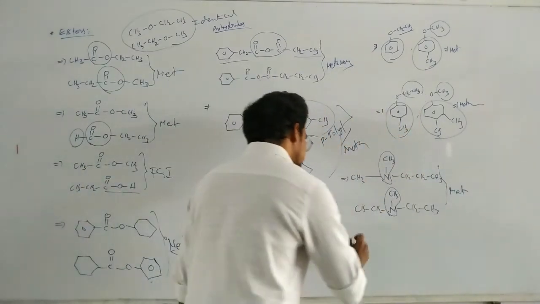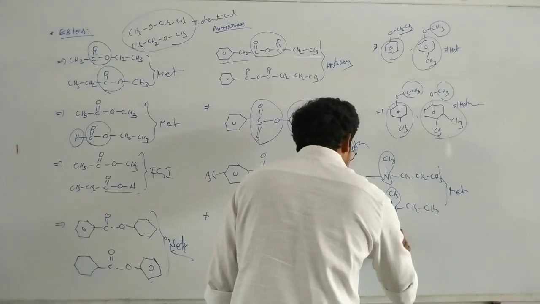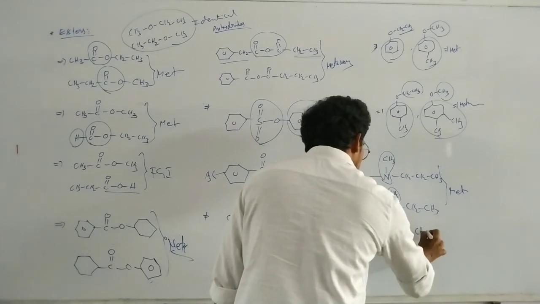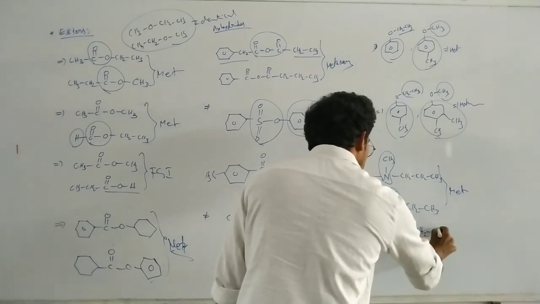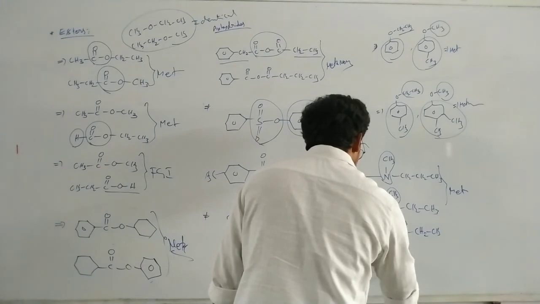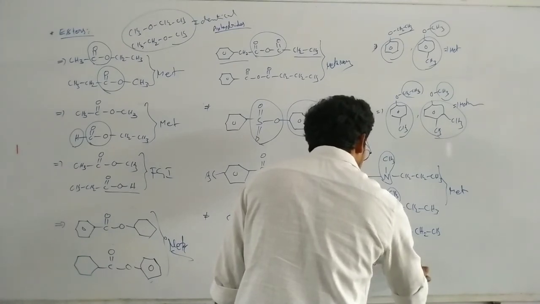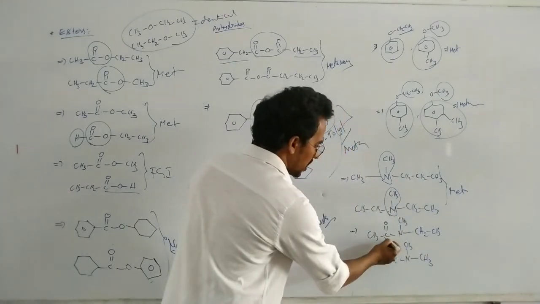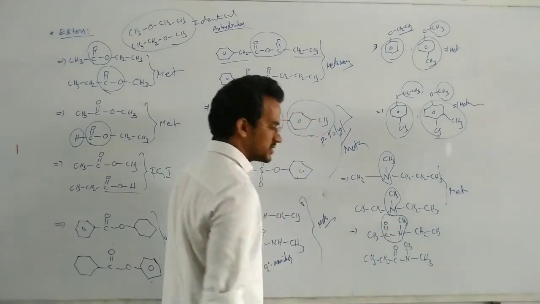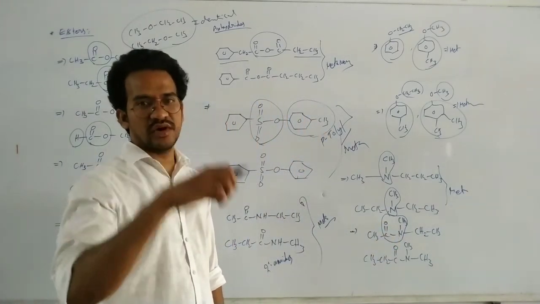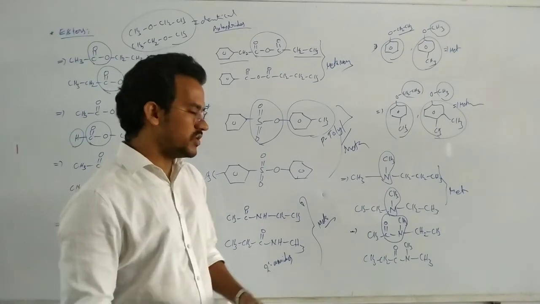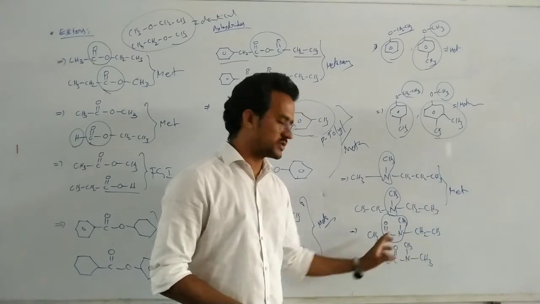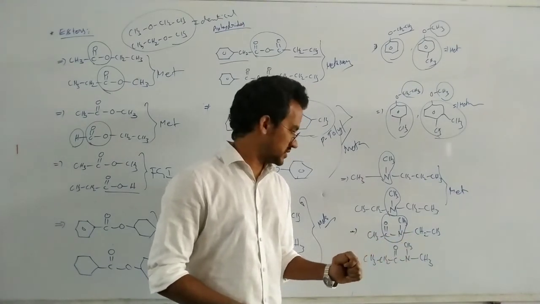Okay, and in case of the tertiary amides also, CH3, C double bond O, N, CH3, here CH2, CH3, now CH3, CH2, C double bond O, N, CH3 and CH3. Here now let us consider this one as a bivalent. Actual tertiary amide, you have to fix one alkyl group. Okay, then we can change the different. That means we can change the structure of the alkyl groups. Okay, that's it.